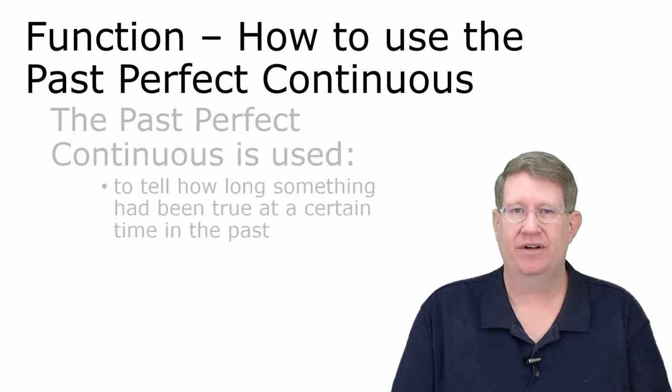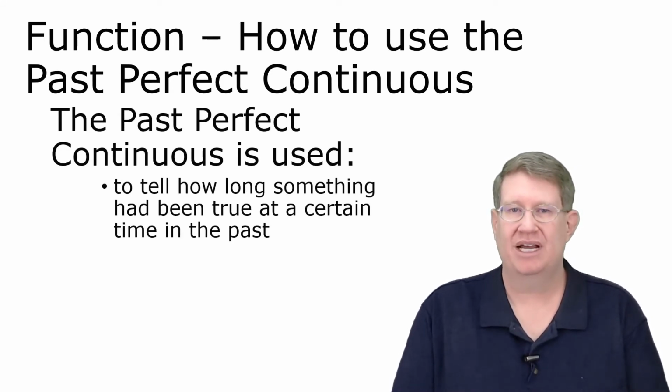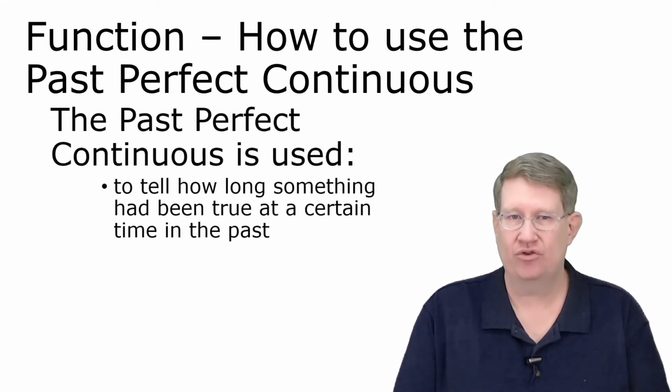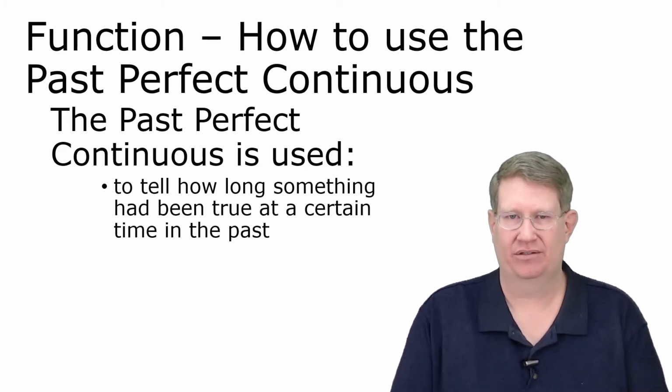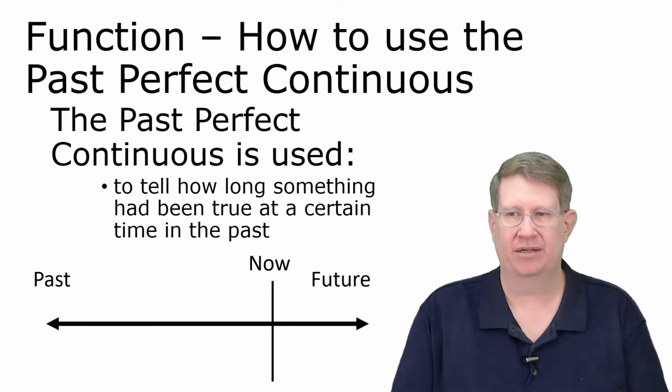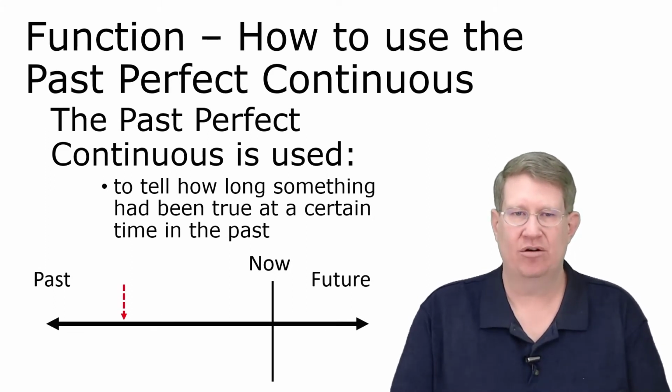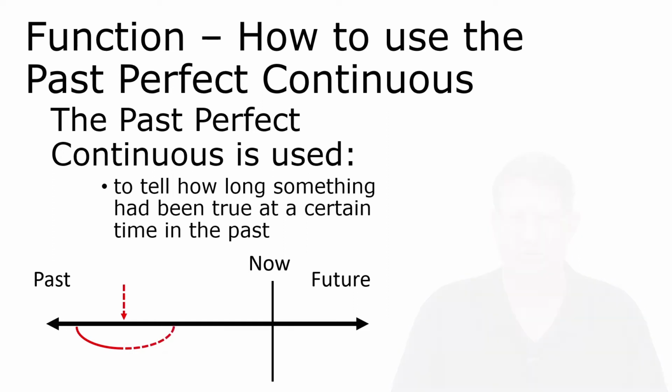The past perfect continuous is used to tell how long something had been true at a certain time in the past. So again, how long something had been true at a certain time in the past. So let's bring up our timeline. So there is a time in the past, and the past perfect continuous tells us what was happening before that. Okay? What happened after that, we don't know.